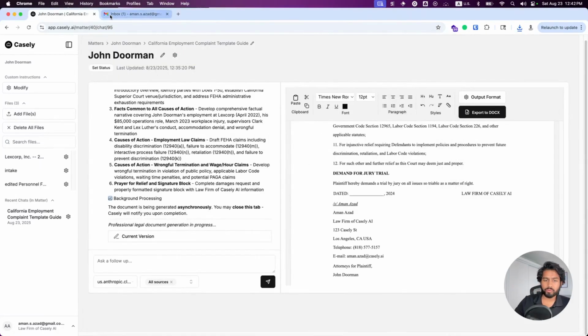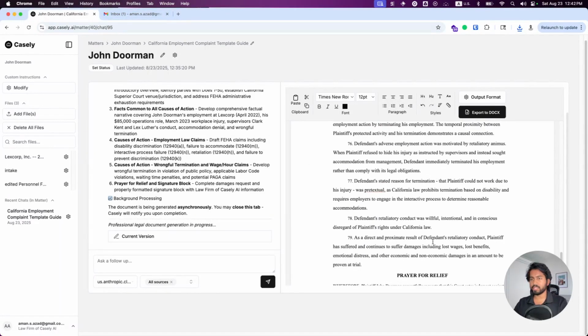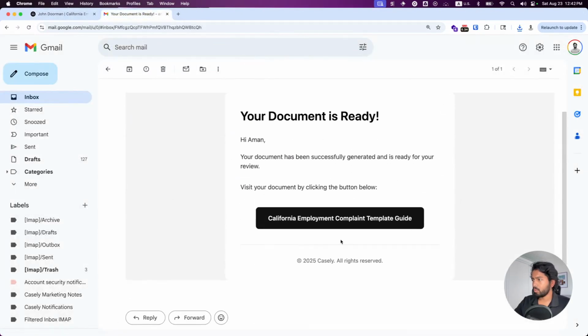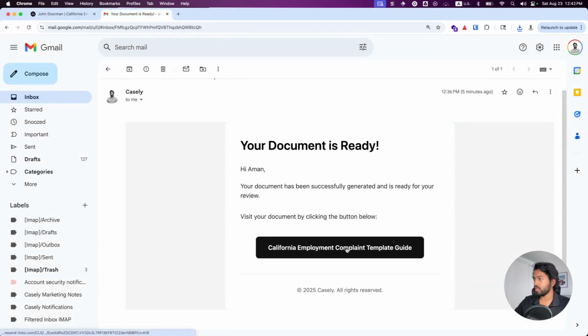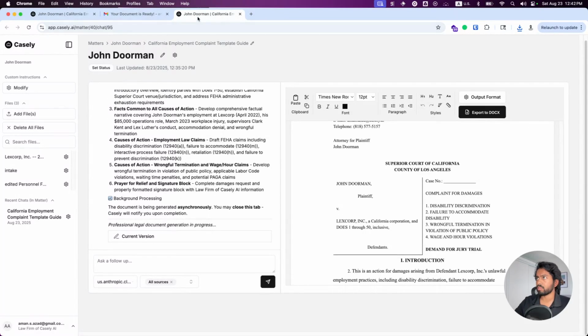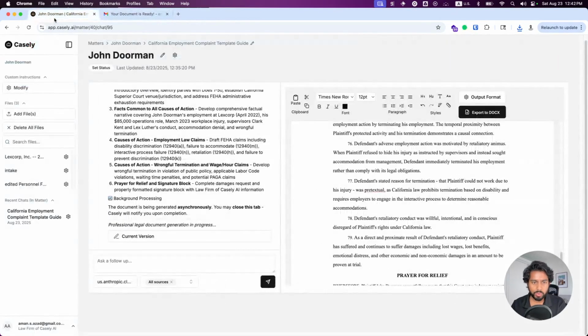And as we mentioned before, I can leave Casey.ai. I don't need to be on the website. If I jump over to my email, you're going to see we have our notification here, and if I click on this, it takes me straight to that document. So I don't have to be glued to the screen while it's generating the document for us. Awesome. So I showcased the full life cycle here.